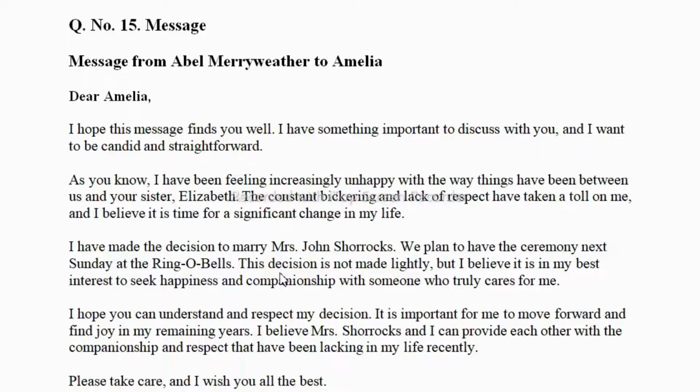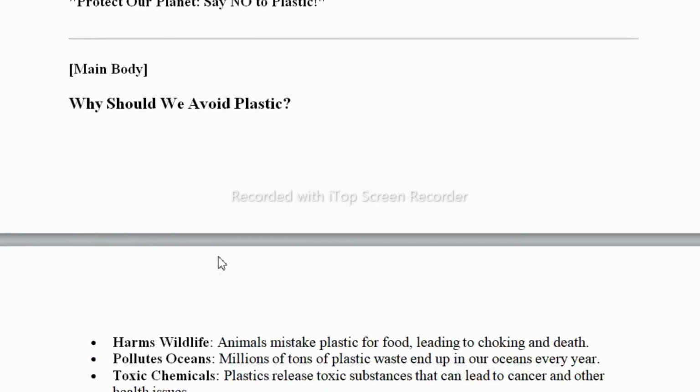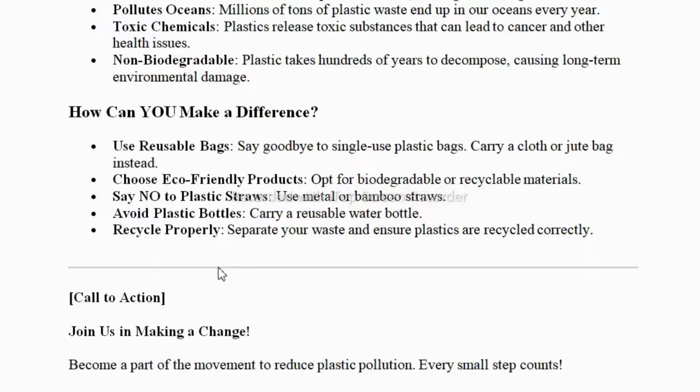Question number 15, you won't get choice. Here you need to write the answer. Here they are asking you to write a message. Question number 16, here you need to write the poster. Here I have given the detail of the poster. You can draw a poster in your answer booklet. So now this is all about part A.